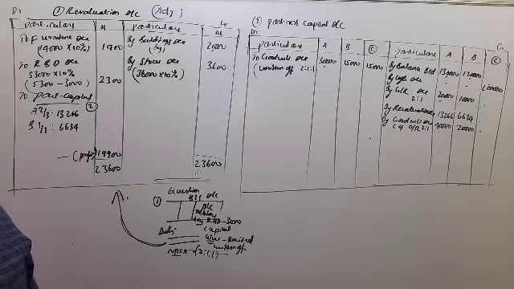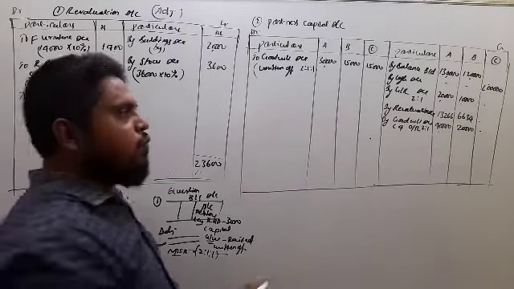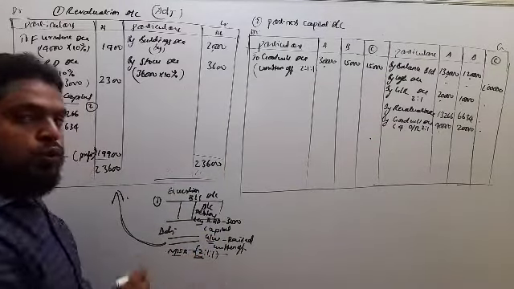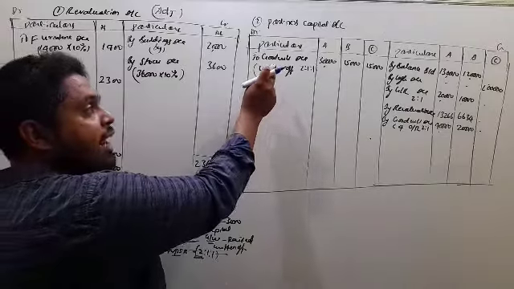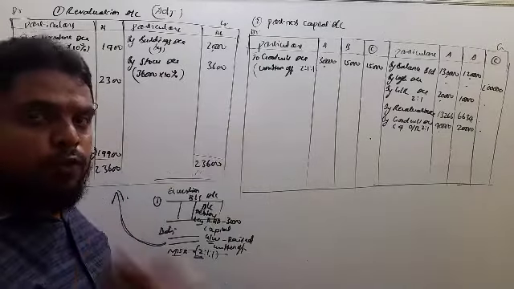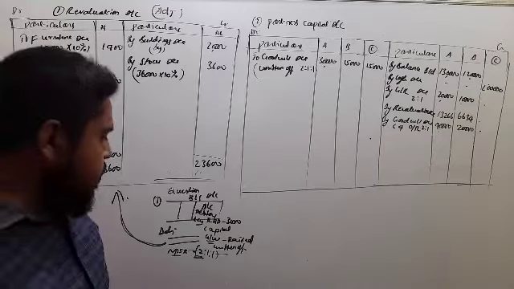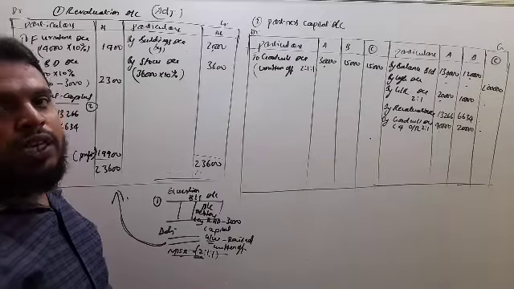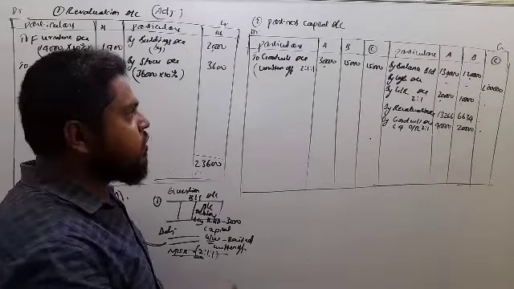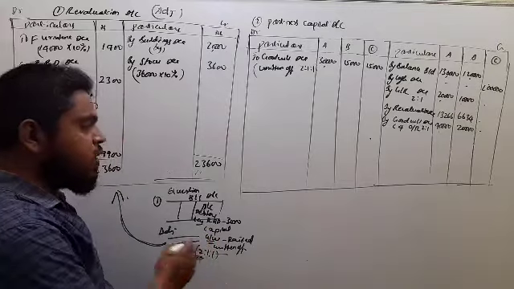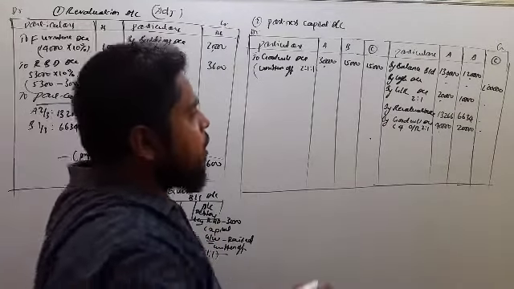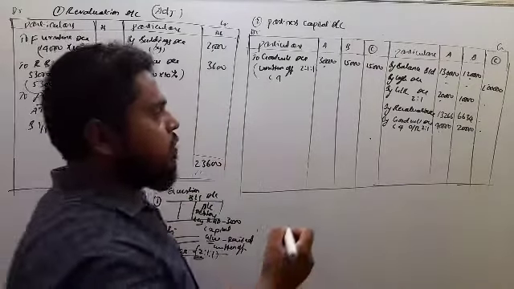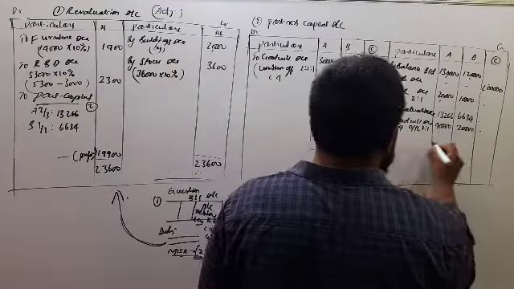Whenever you get goodwill written off, that is a case for the new profit sharing ratio; we have to use it to write off the goodwill amount. In the absence of a new profit sharing ratio, suppose a ready-made answer is not there in the question, then you have to calculate the new profit sharing ratio. Now in this question, the new profit sharing ratio is available, so no need to calculate here. Now this is case 4, that is goodwill raised and written off. So here we can close it.